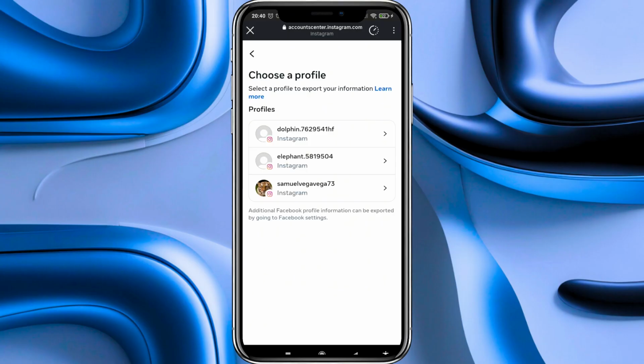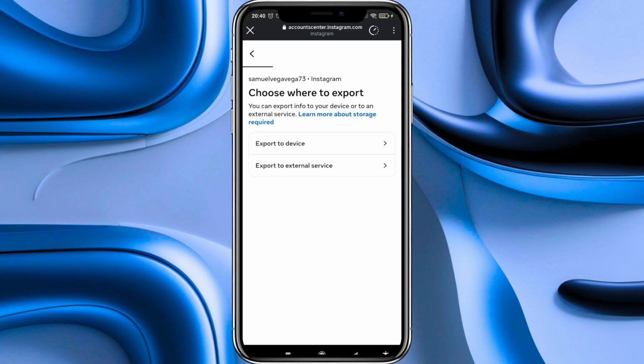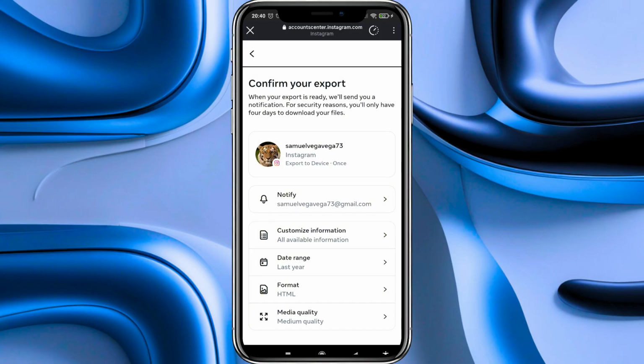After that, on this other page, we have to select the Instagram account from which we want to recover the deleted drafts. In my case, the third one, and I select it. Then on this other page, we have to go to the top and select the first option labeled export to device. After that, we arrive at the confirm your export page.